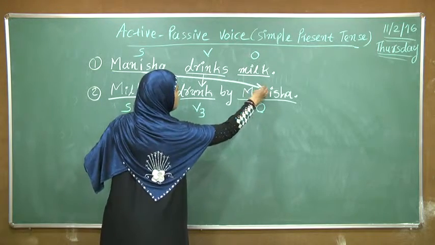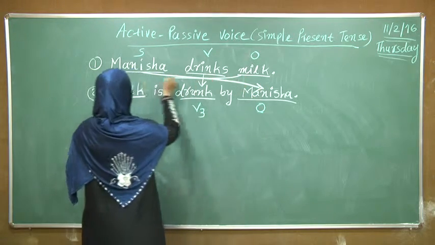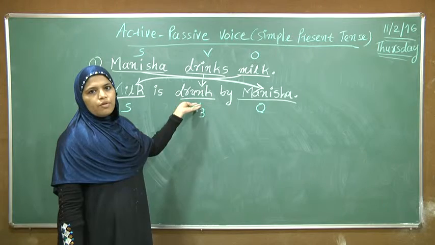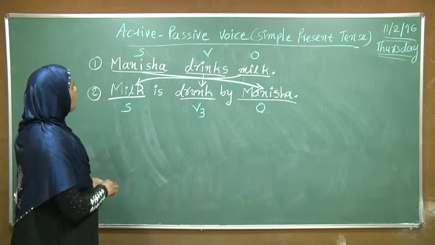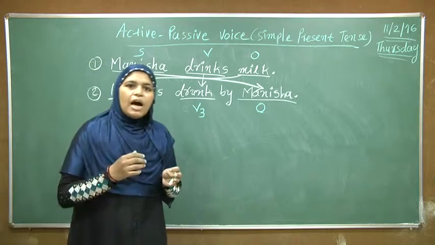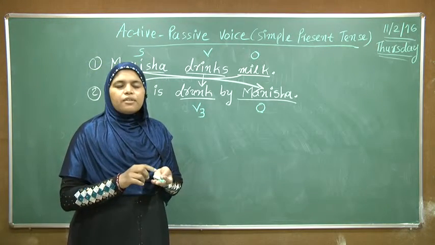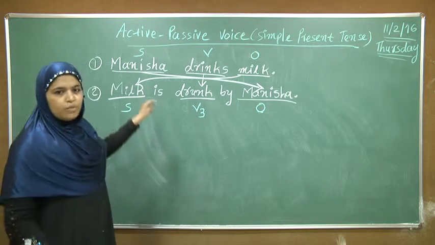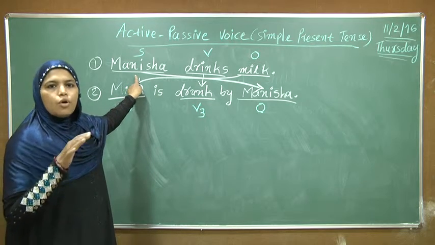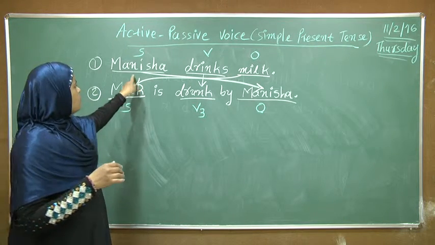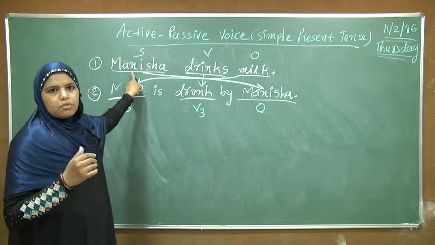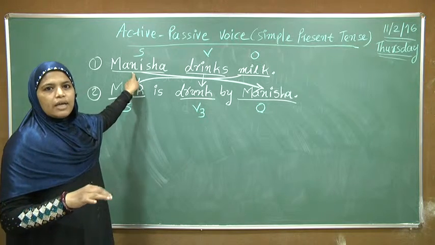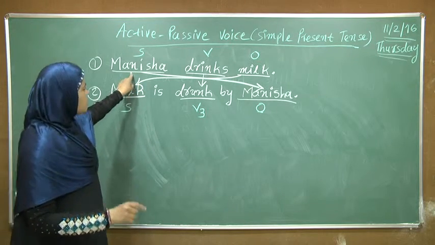So if we dissect these sentences, then we can write that Manisha is here, then milk is here, then the verb is here in the form of V3. But how can we identify the subject, verb and object from the sentence? If we have to identify the subject of the sentence, then we ask who to the sentence. For example, Manisha drinks milk. We have to ask who drinks milk. The answer is Manisha. So Manisha is the subject.